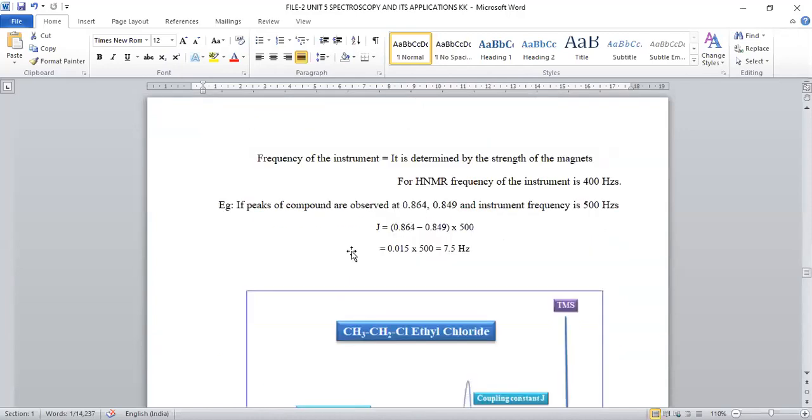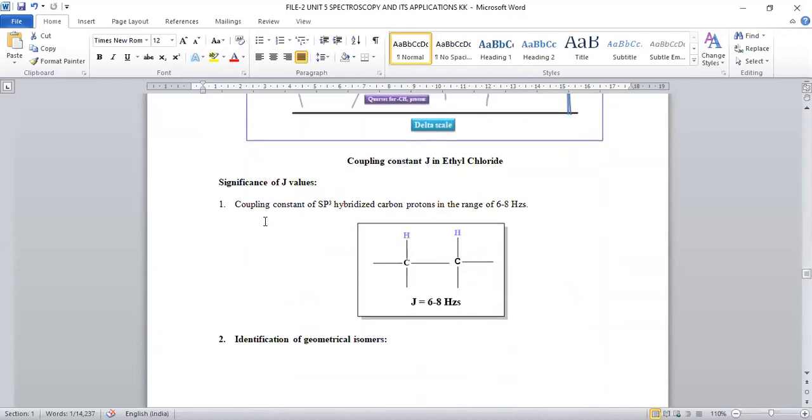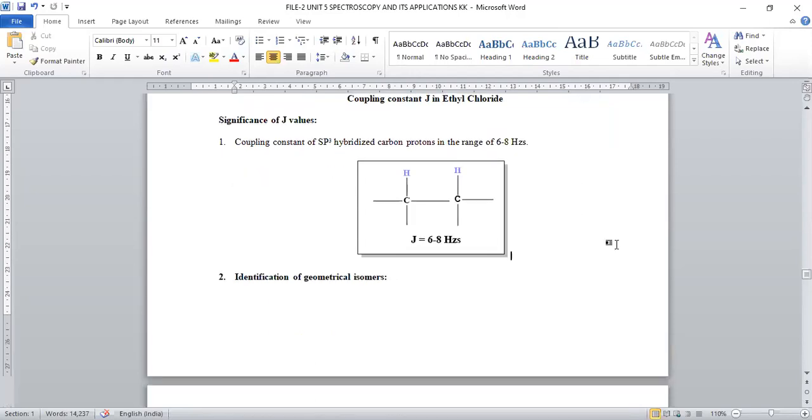Coupling constant is a very important parameter in order to determine the hybridization of the carbon. If the carbon is sp3 hybridized, a value of 6 to 8 Hz is given. If a 6 to 8 Hz value is given for J, you can clearly understand that there is a carbon-carbon single bond. If the J value is in the range of 6 to 8, it is a carbon-carbon single bond, sp3 hybridization. If sp2, double bond. If sp, triple bond. If sp3, single bond.